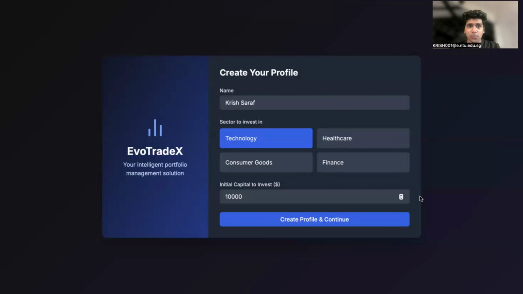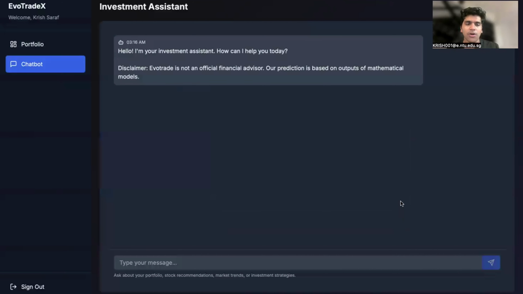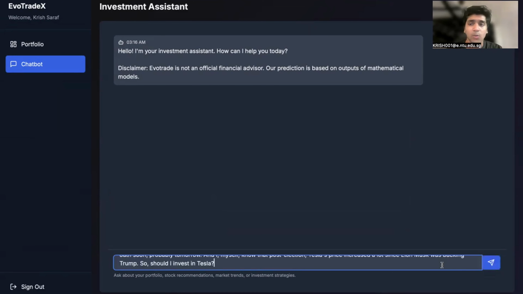So, my friend suggested to me that I should try Evo Trade X, and I've got $10,000 ready to invest. Let me sign up. And since I'm a tech guy and don't really understand finance, I'll just go ahead and invest in the technology sector. Let's see how this works. All right, now I'm in the chat interface and it's asking me how it can help me. Let me just paste my question on Tesla and let's see what it has to say.